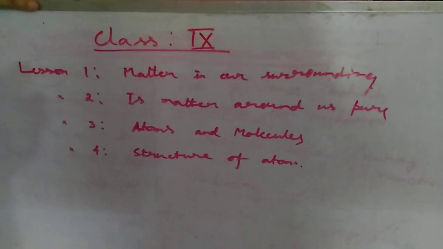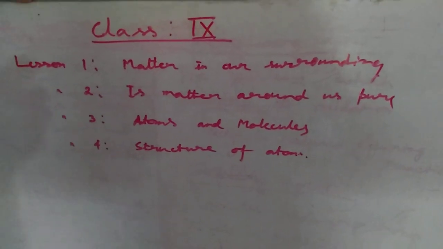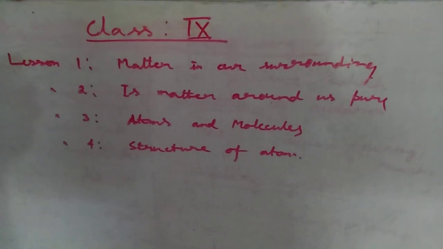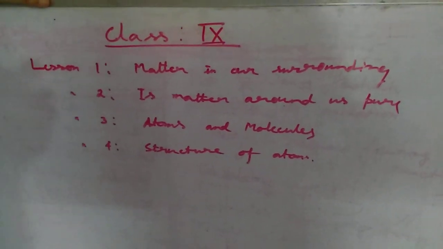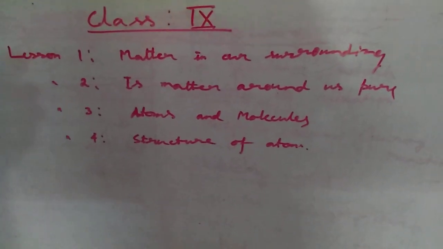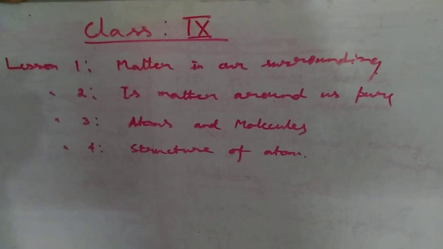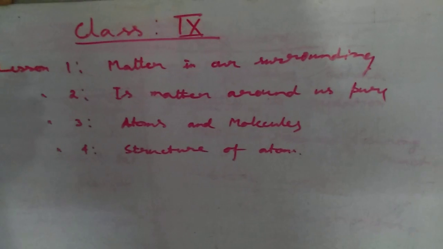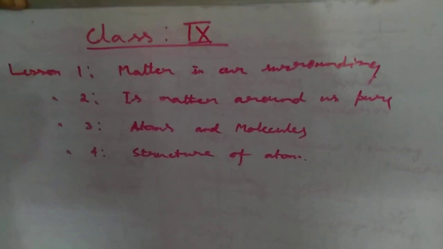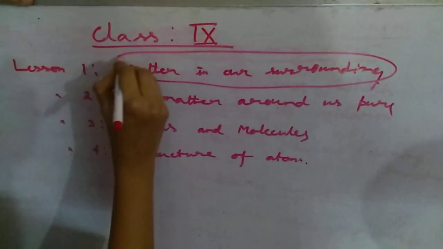And the fourth lesson is the structure of the atom. That means the tiny particle which is the basis of matter. What is the structure of that tiny particle? What is the structure of the atom? Is it divisible or not? If we divide the atom, which other subatomic particles are present inside it? About that we are going to learn. So this is the main syllabus that we will discuss the whole year. Now first we will start with lesson 1, that is Matter in Our Surroundings.